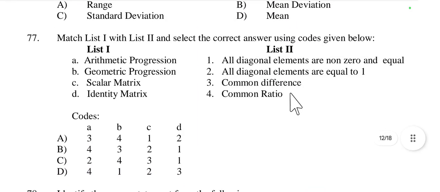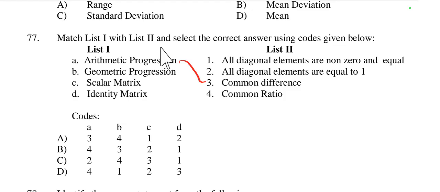Then question number 77. List 1, list 2: arithmetic progression, geometric progression, scalar matrix, identity matrix. The options are: all diagonal elements are non-zero and equal; all diagonal elements are equal to 1; common difference; common ratio. Arithmetic progression means common difference between the terms of the series.